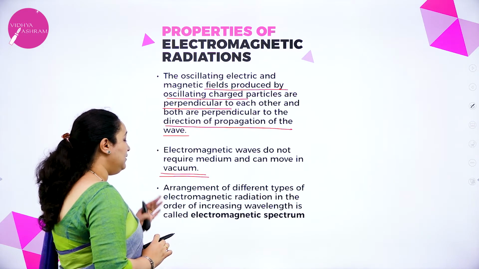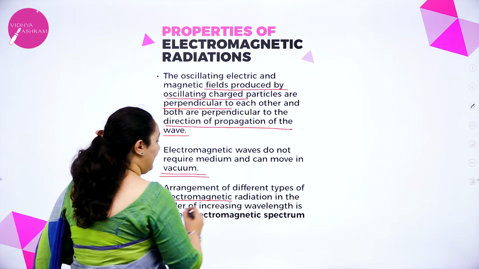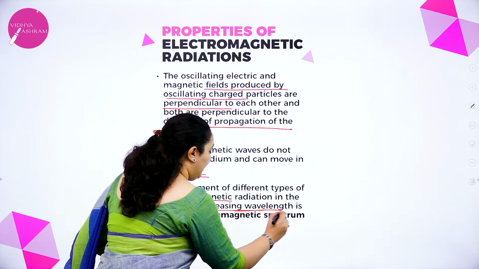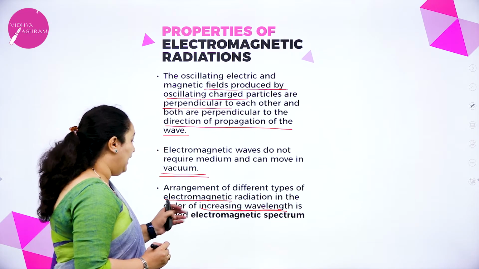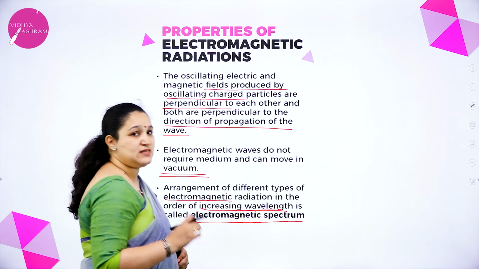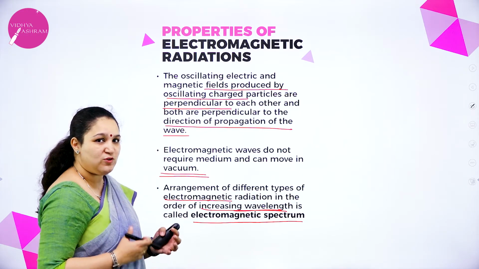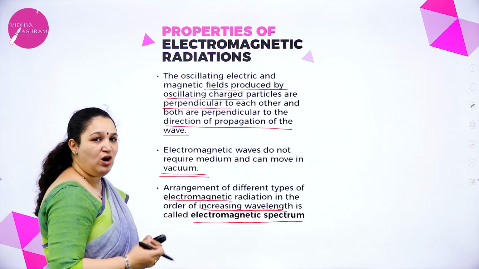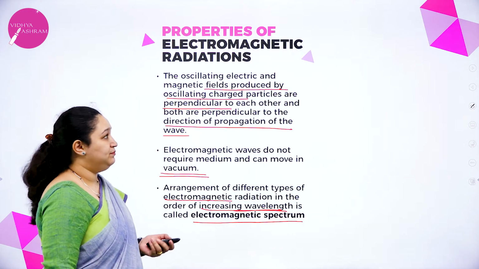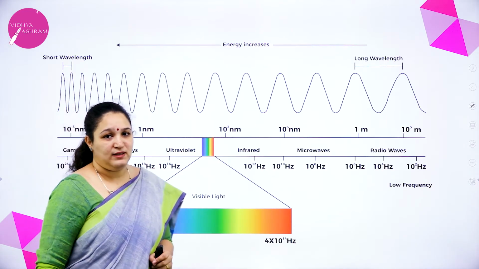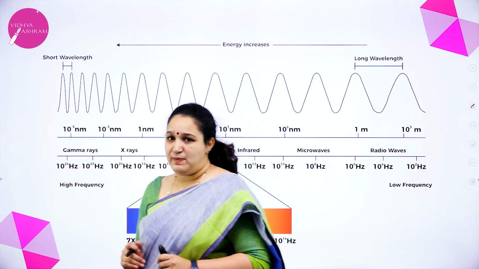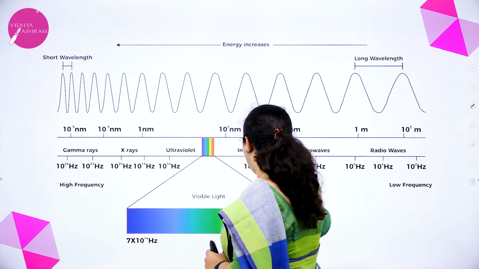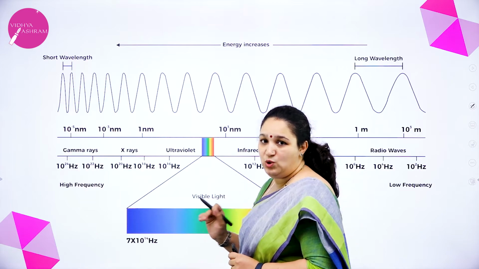The next one, the arrangement of different types of electromagnetic radiations in order of increasing wavelength, is called the electromagnetic spectrum. What is wavelength? I shall explain. There are different types of electromagnetic radiation arranged in a particular order. In the electromagnetic spectrum, it starts with high frequency and goes up to low frequency.